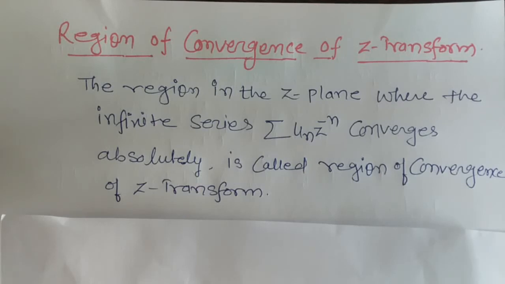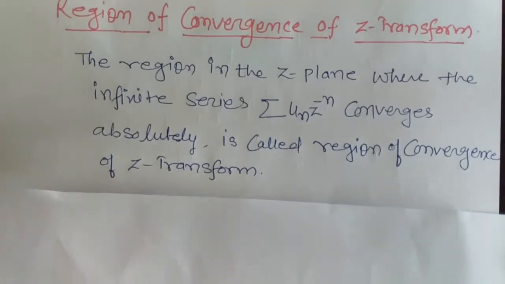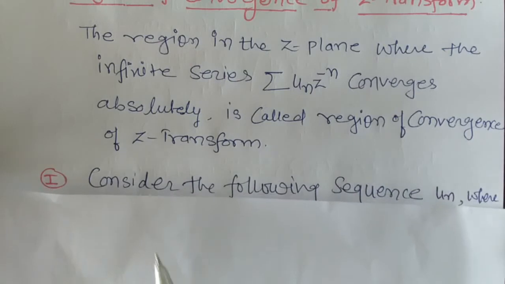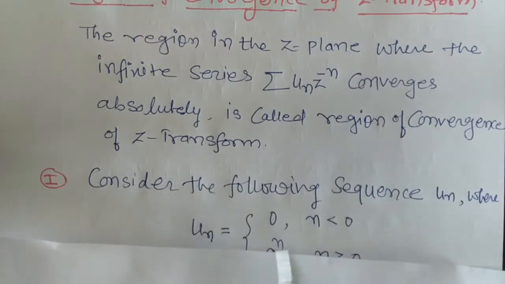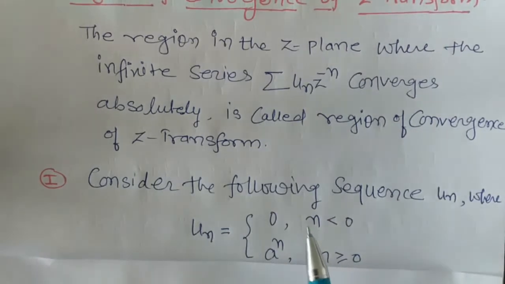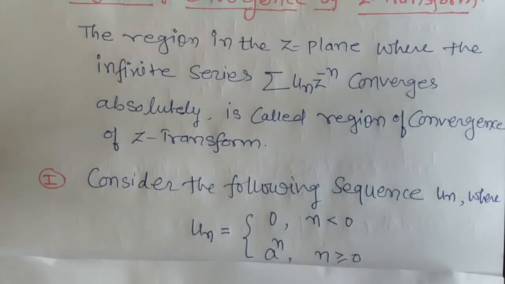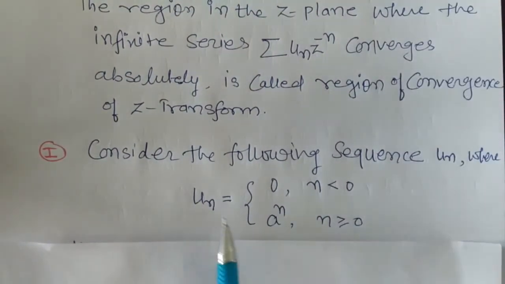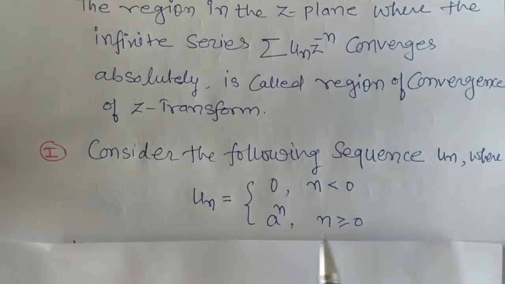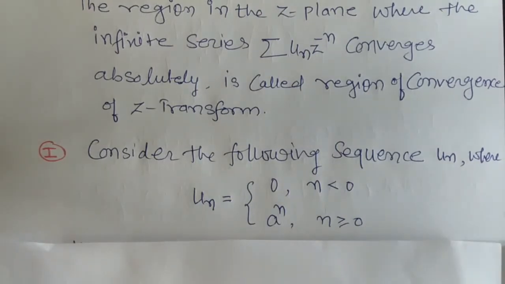Now how to find the region of convergence? We take two examples. First, consider the following sequence u_n where u_n is 0 for n less than or equal to 0 and u_n is equal to a raised to n for n greater than or equal to 0. So this is the sequence u_n and we have to find its region of convergence.